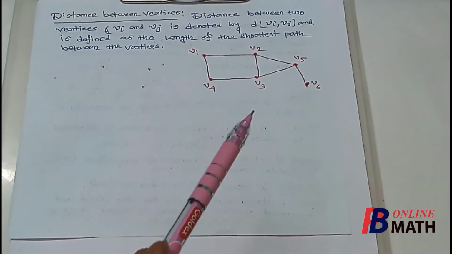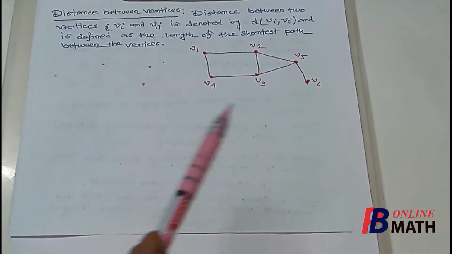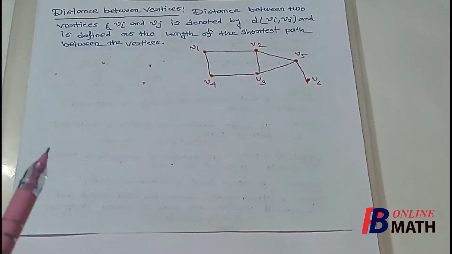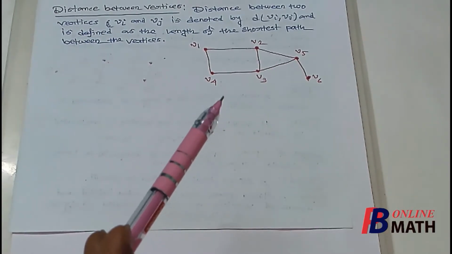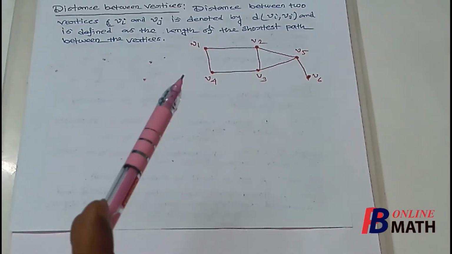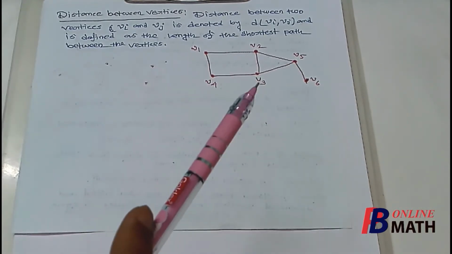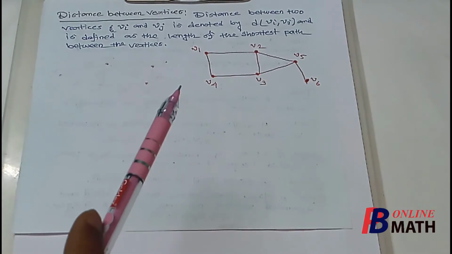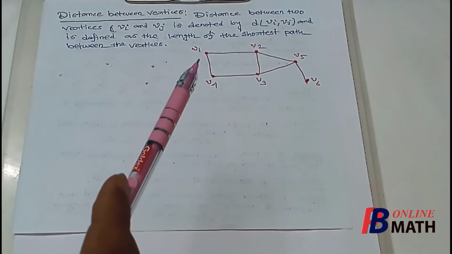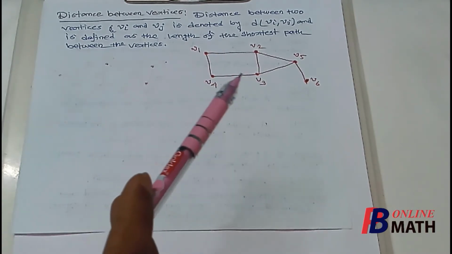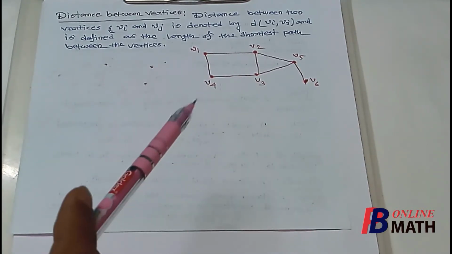If we consider this graph having 6 vertices and 7 edges, if we want to find the distance between any two vertices, then we have to find the length of the shortest path between the vertices. As for example, if we want to find the distance between the vertices V1 and V3, then we find that there are two paths from V1 to V3, one via V2 and another via V4. So the length of the path from V1 to V3 is 2. So distance between V1 and V3 is 2.